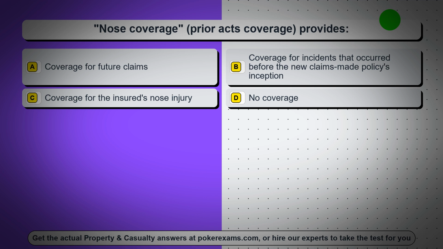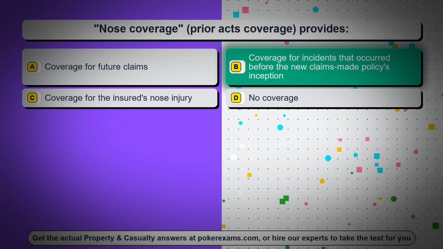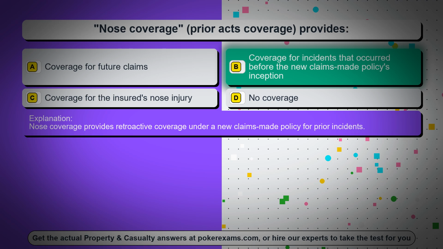Question 56. Nose coverage, prior acts coverage, provides. Option A, coverage for future claims. Option B, coverage for incidents that occurred before the new claims-made policy's inception. Option C, coverage for the insured's nose injury. Option D, no coverage. The correct answer is option B, coverage for incidents that occurred before the new claims-made policy's inception. Nose coverage provides retroactive coverage under a new claims-made policy for prior incidents.